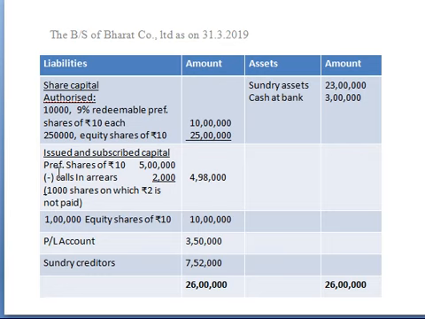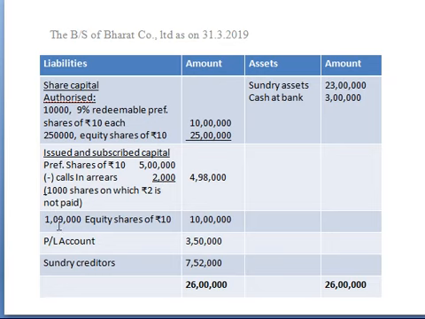The first one is preference shares of rupees 10 each, which is 5 lakhs. And next, calls in arrears are given. The amount of calls in arrears is 2000. Here 1000 shares on which rupees 2 is not paid, which means the 1000 shareholders have not paid the money. So 1000 into 2 rupees is 2000. And when the company goes for redemption, the company will receive this 2000 from the shareholders. Later the company will do the redemption.